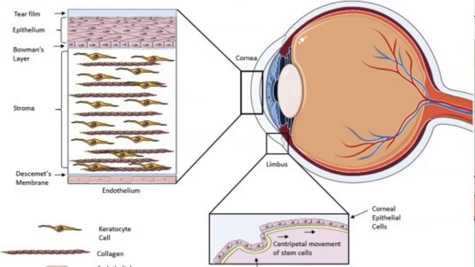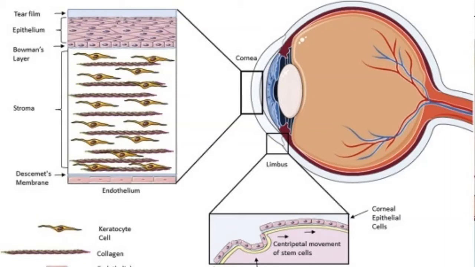The endothelium is a monocellular layer of cuboidal cells that are bound together by tight junctions. These cells are very important and play a role in the optimal hydration of the cornea. They actively pump water out of the stroma to the inside of the eye, the anterior chamber. Any decrease in the cell count will jeopardize this function, and it will cause corneal edema, or fluid inside the stroma, which will cause opacity of the cornea.